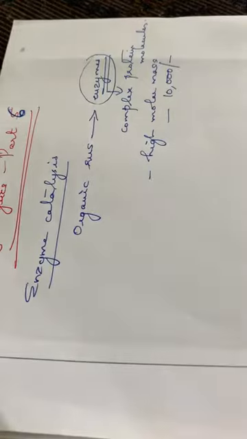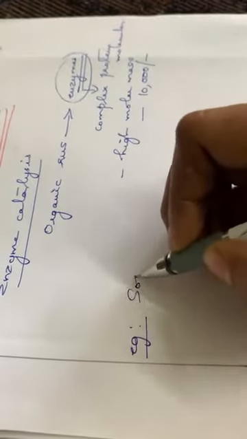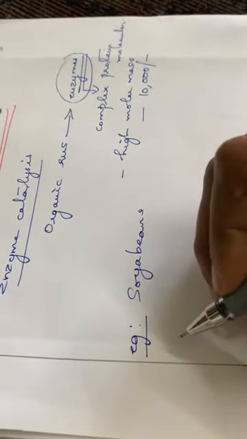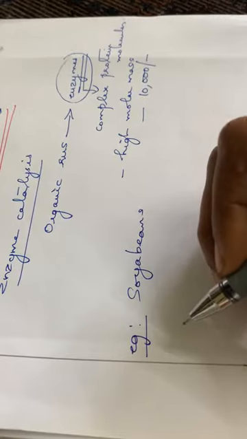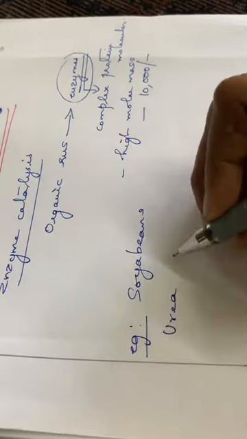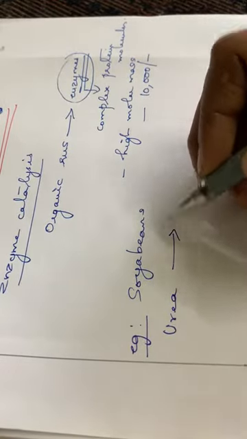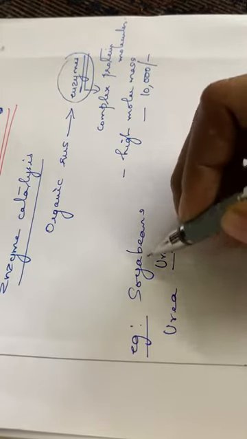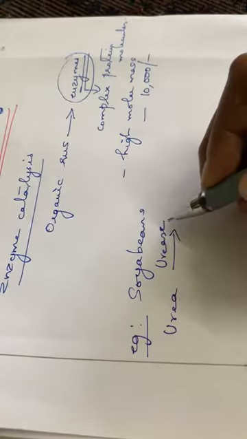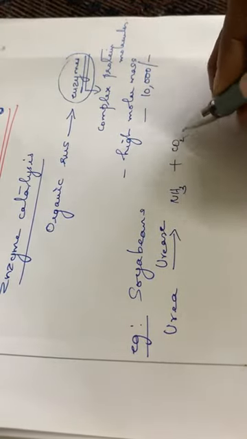The first example is in the case of soya beans. Soya beans have an enzyme, urease, and due to the presence of urease, urea is converted to ammonia and carbon dioxide.